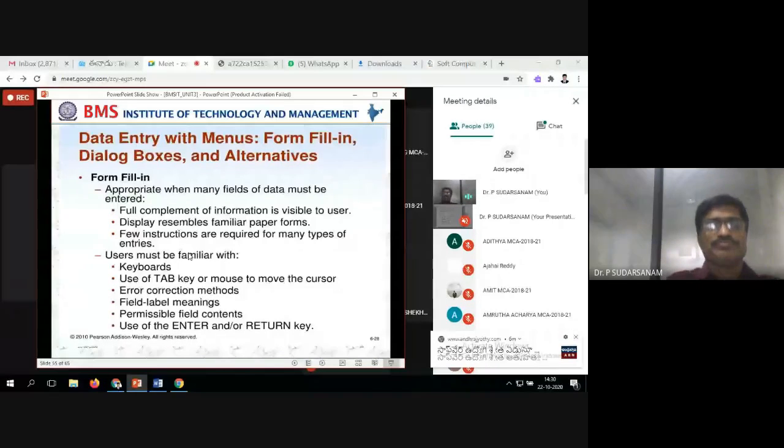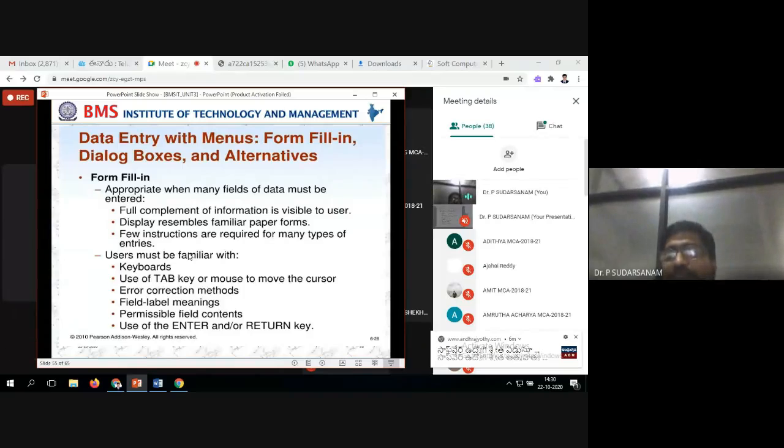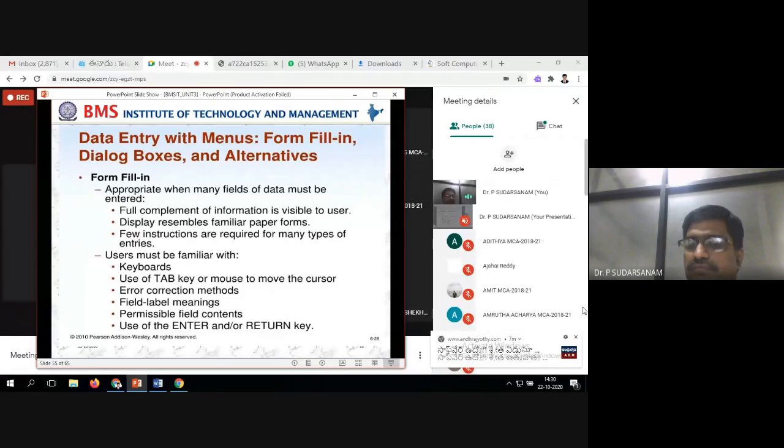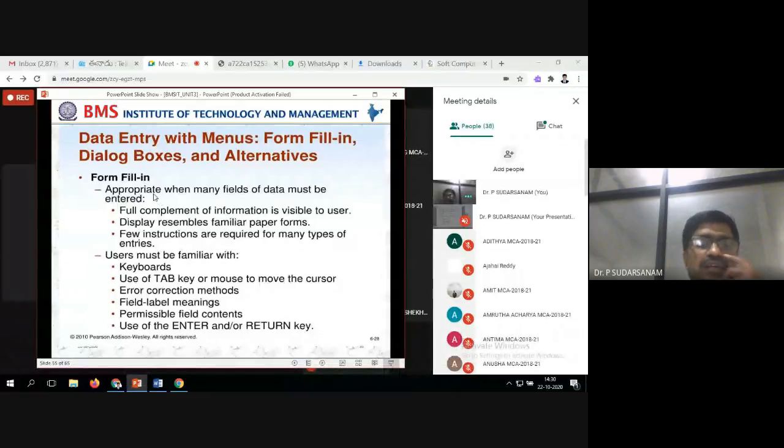Next is that users must be familiar with, again the same thing here, keyboards. The keyboard should be familiar. For example, ASDF, JKL, semicolon. Those who know typewriting may know how it works. Use of tab keys or mouse to move the cursor. This also should work when you are writing.